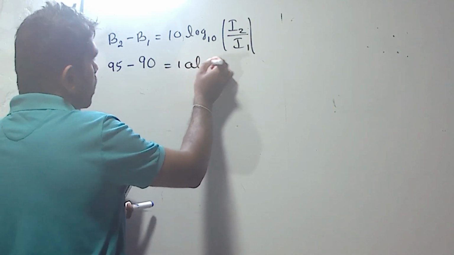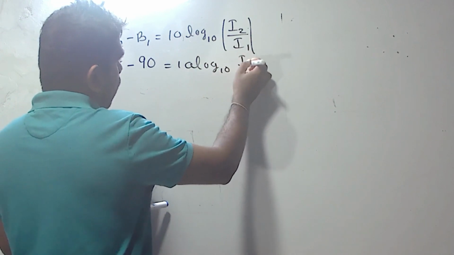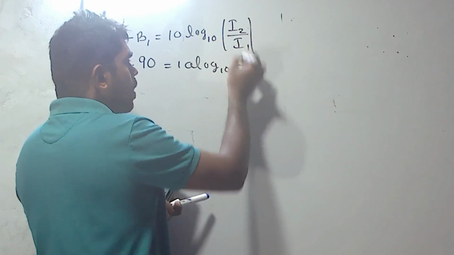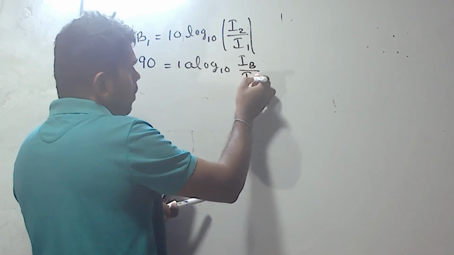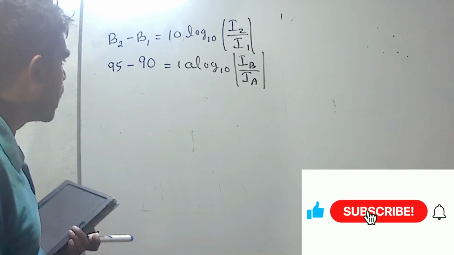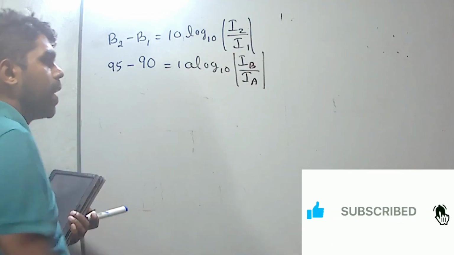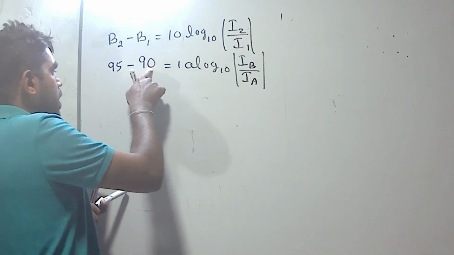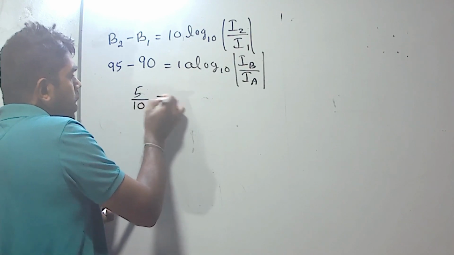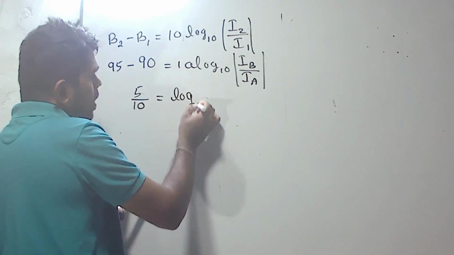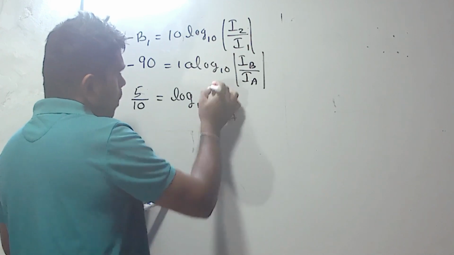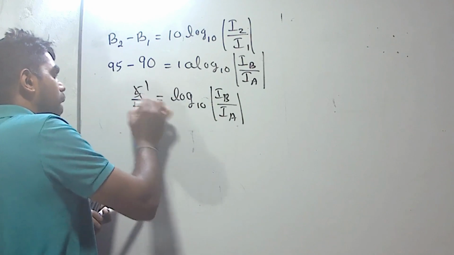10 log 10 of, now we can use B2 corresponding to IB, B1 corresponding to IA. Then we can use IB divided by IA. Now we have to find the ratio IB divided by IA. 95 minus 90 is 5, we can bring this 10 to the left hand side. 5 divided by 10 equals log 10 of IB divided by IA. 5 divided by 10 is 1 by 2.